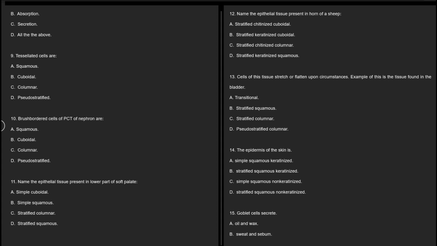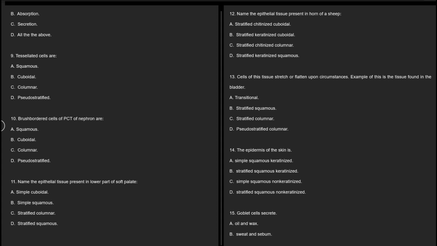9. Tessellated cells are A. Squamous, B. Cuboidal, C. Columnar, D. Pseudostratified. 10. Brush-bordered cells of PCT of nephron are A. Squamous, B. Cuboidal, C. Columnar, D. Pseudostratified. 11. Name the epithelial tissue present in lower part of soft palate. A. Simple cuboidal, B. Simple squamous, C. Stratified columnar, D. Stratified squamous.